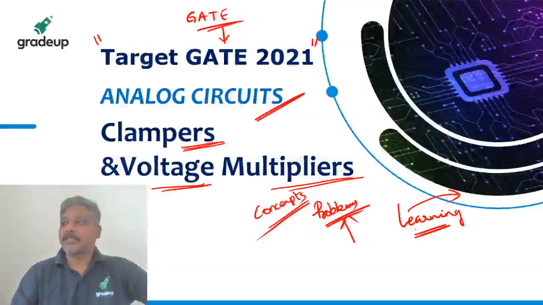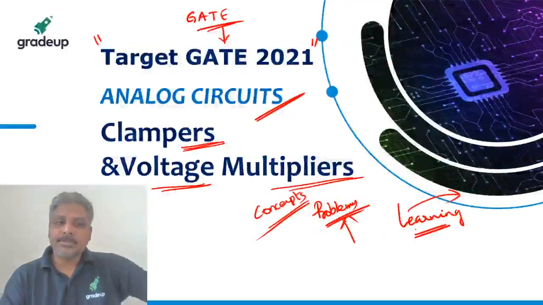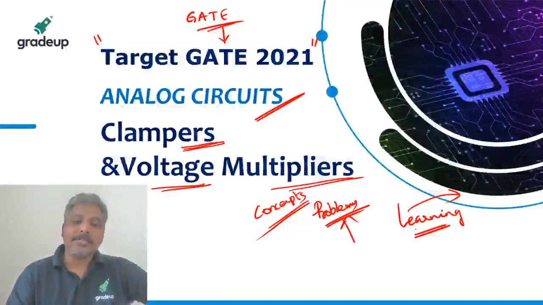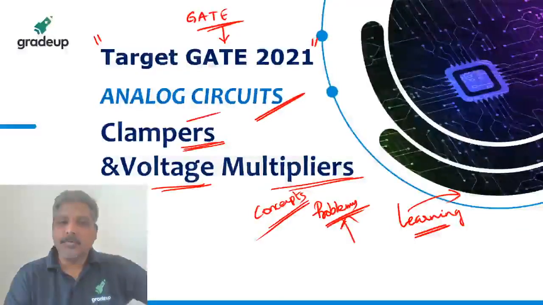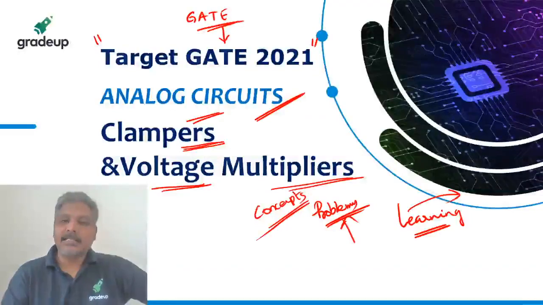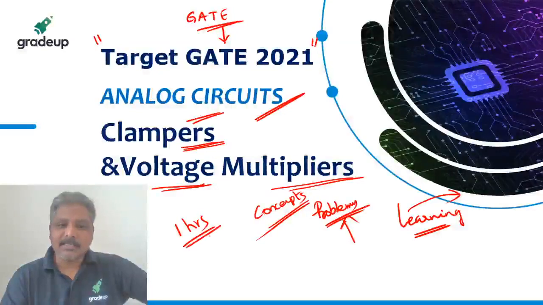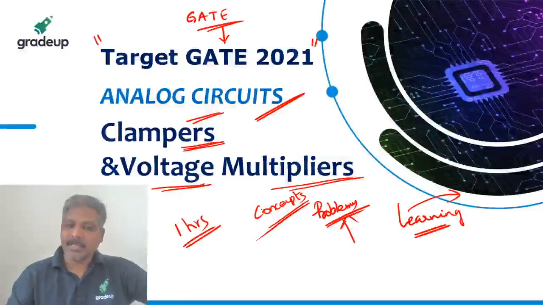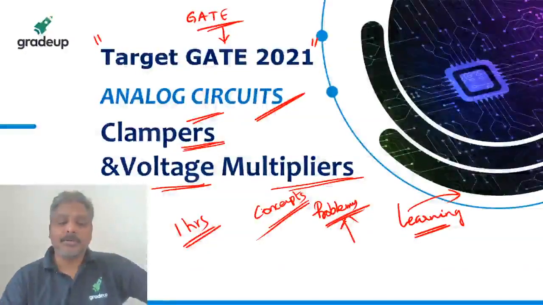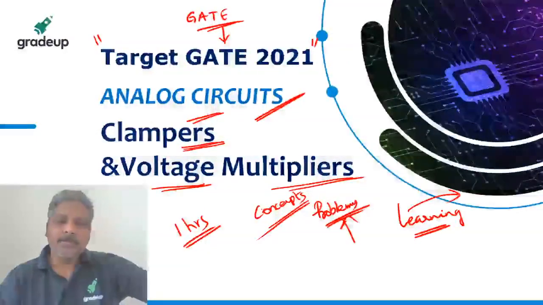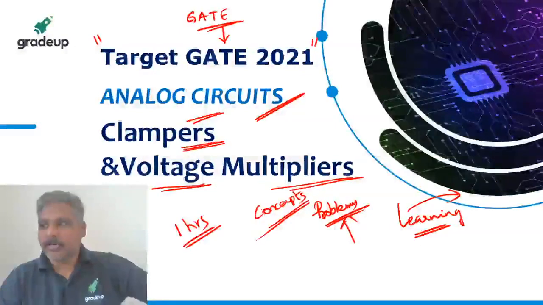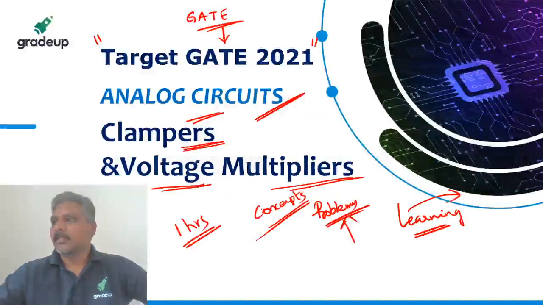Let's see how many of the students are there today to join me to learn the clampers well. So I am going to teach you what a clamper is, and after 1 hour of this class, by seeing the clamper, you can easily identify what the output is without doing any solution. That way I'll train you for clampers, even for voltage multipliers as well.